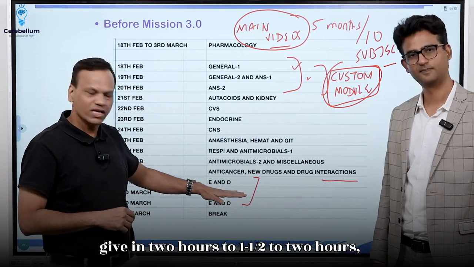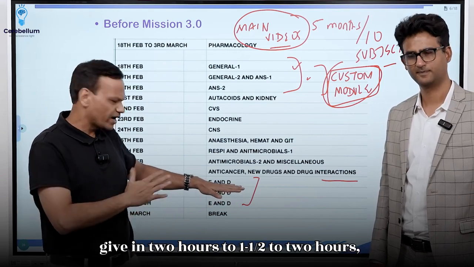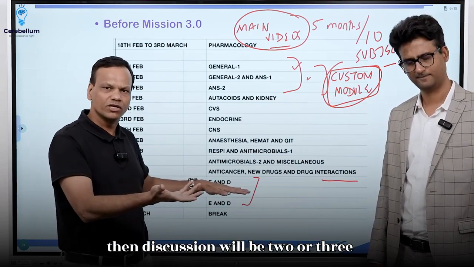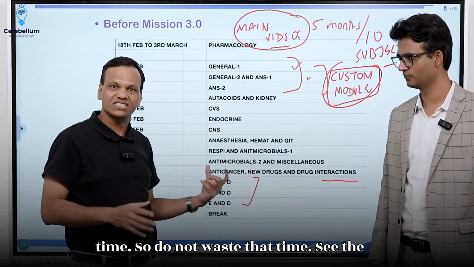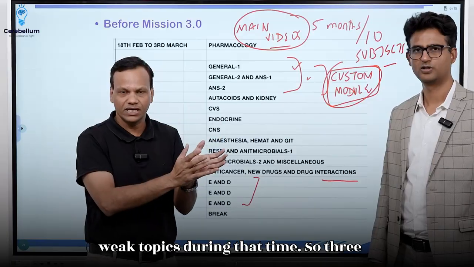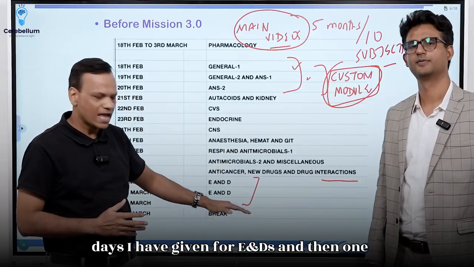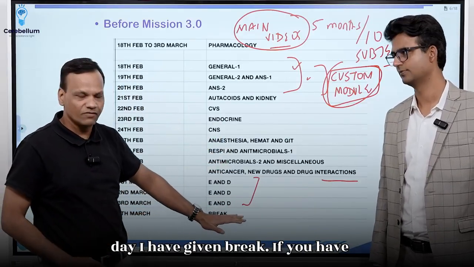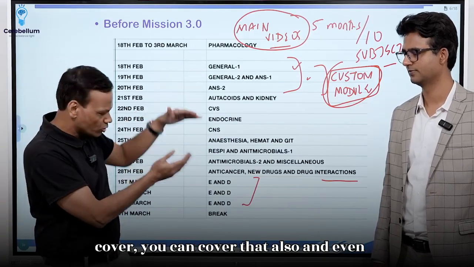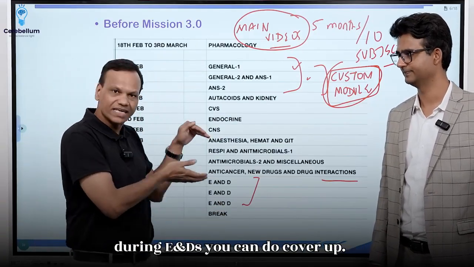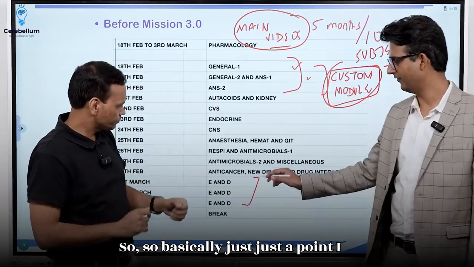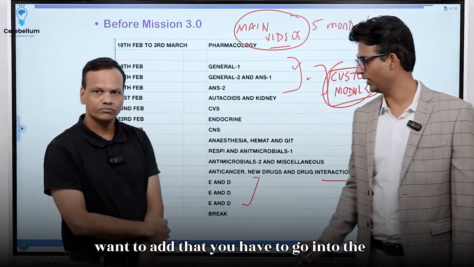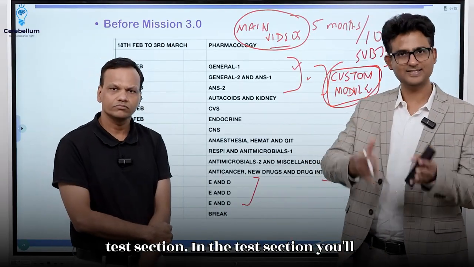You can give an ENT in 1.5 to 2 hours. Then the discussion will be 2 or 3 hours, and after that you have a lot of time. So do not waste that time. See the weak topics during that time. I have given 3 days for ENTs, and then 1 day I have given as a break. If you have missed anything you are not able to cover, you can cover that also. Even during ENTs you can do cover up. Basically, just a point I want to add is that you have to go into the test section.